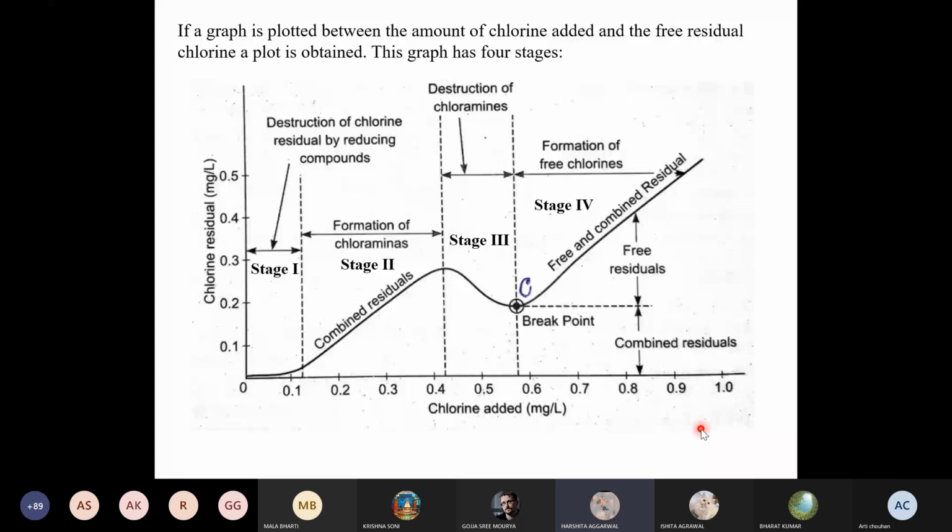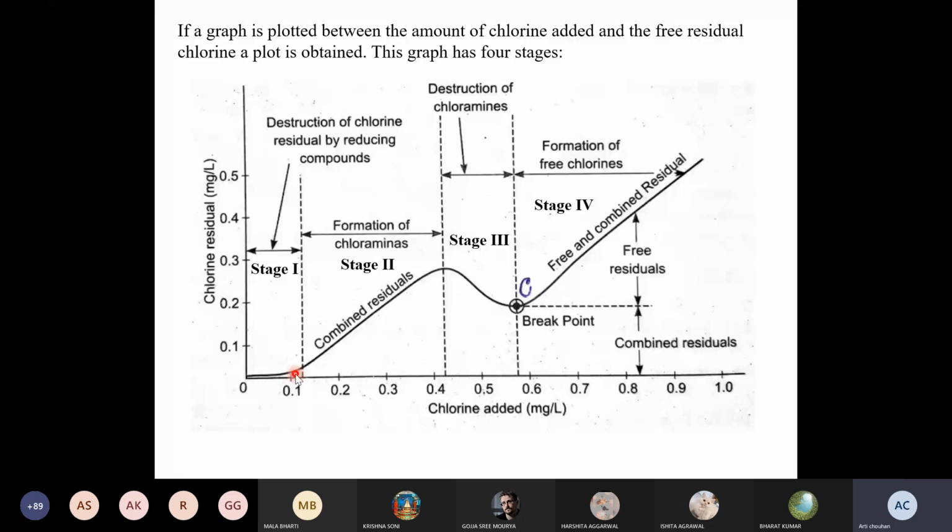Yes, ma'am. If reducing compounds are not there, means that particular step will not be there. Because in stage 1, all the reducing compounds react with the oxidizing agent Cl2, because chlorine is a strong oxidizing agent. So during stage 1, the first reaction will be the fastest one. That is, all the oxidizing agents react with reducing agents. So that oxidation actually takes place in the very first stage.